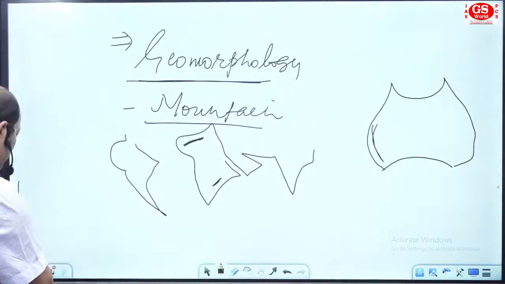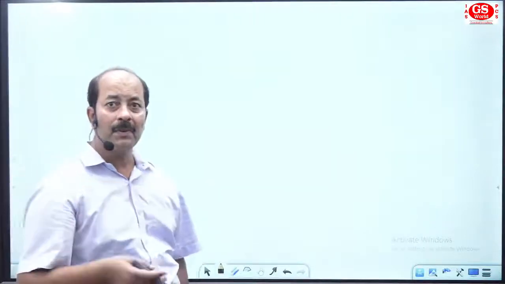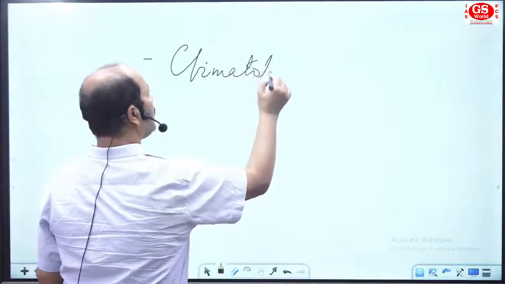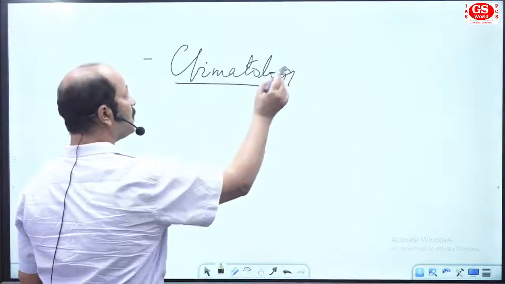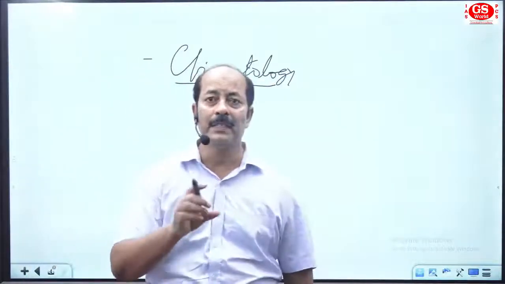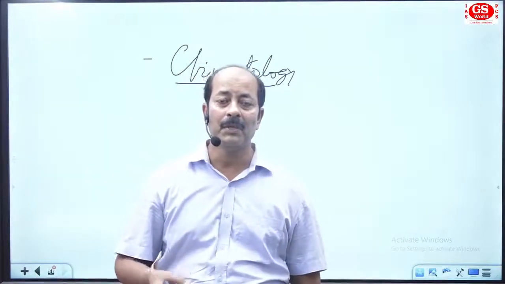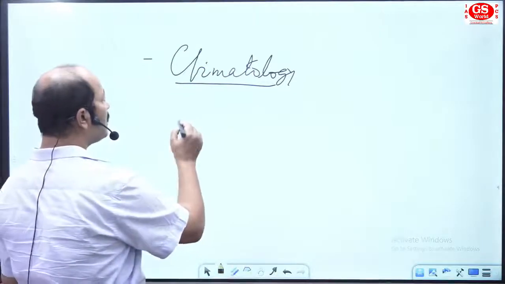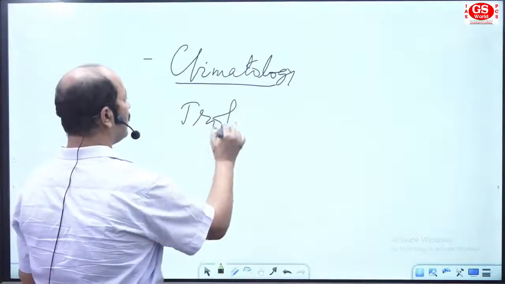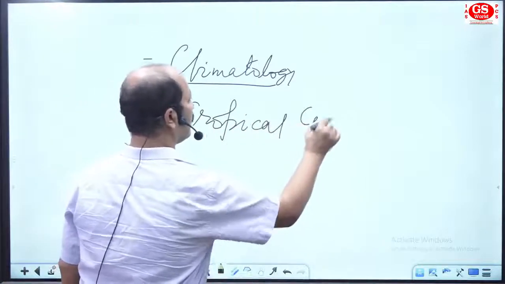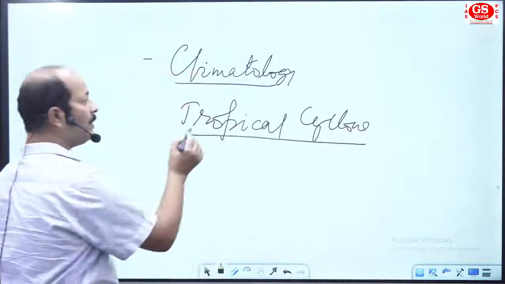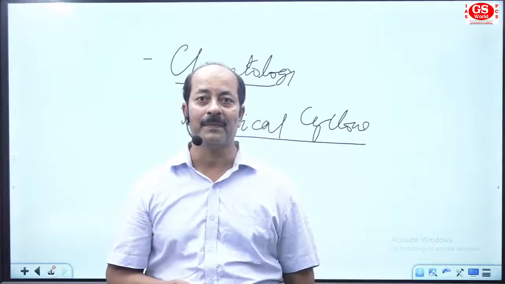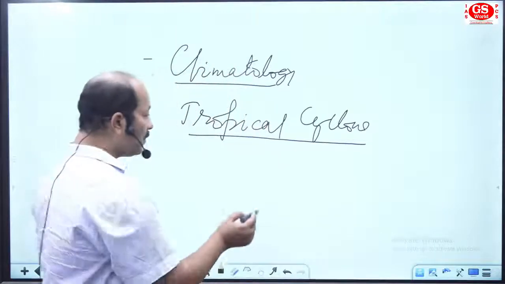Now come to the second area of discussion after geomorphology. They asked questions from climatology. Now see how we are going to tackle the problems related to different sections of climatology or any part of your syllabus. In climatology they asked about the location of tropical cyclones. They asked about the names of tropical cyclones traditionally used in different parts of the world. Again you see the location of tropical cyclones.